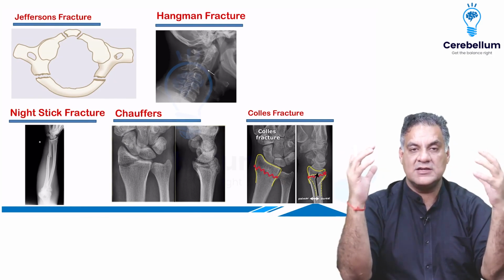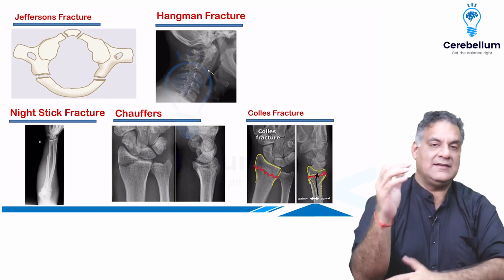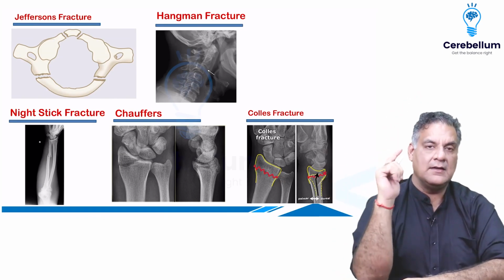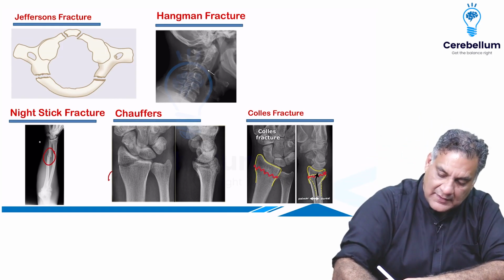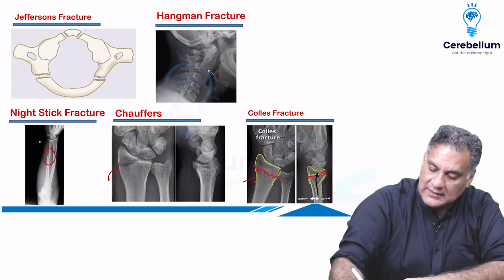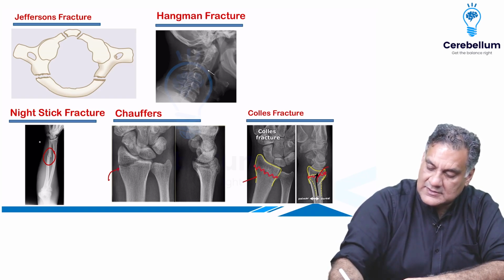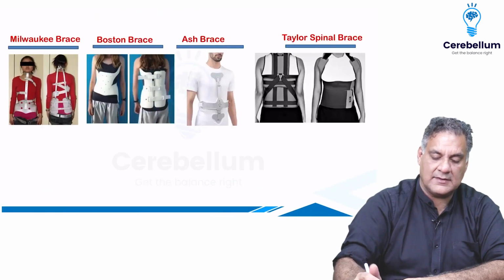Hangman is H2, C2 over C3 slip. Nightstick is when a stick comes on the ulna. Nightstick fracture is an isolated fracture of ulna. Chauffeur's is a fracture of radial styloid. Colles is a posteriorly displaced fracture opposite to the direction of the first metacarpal.